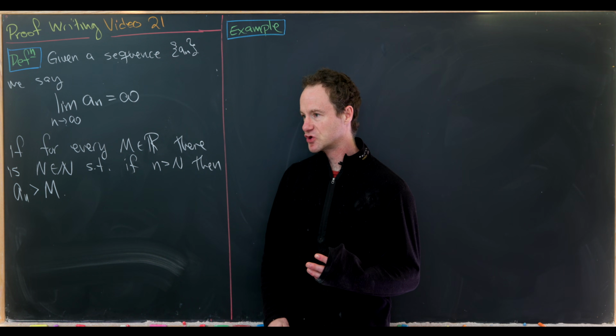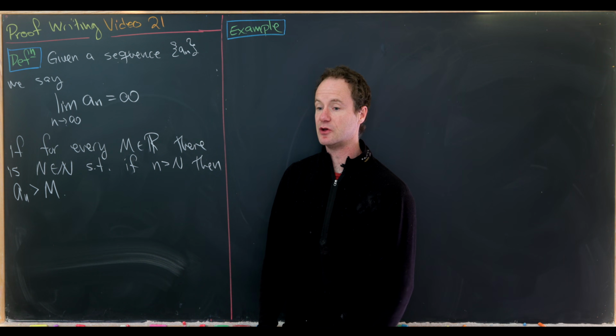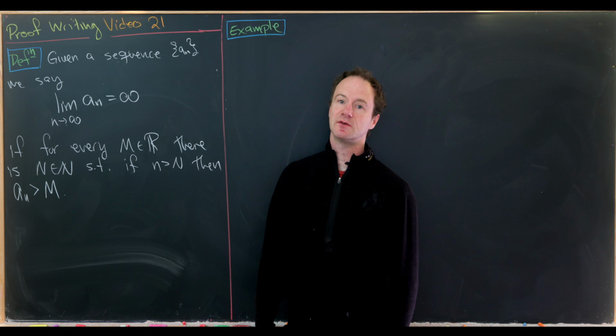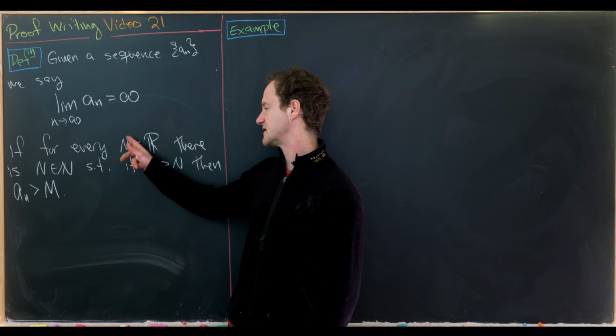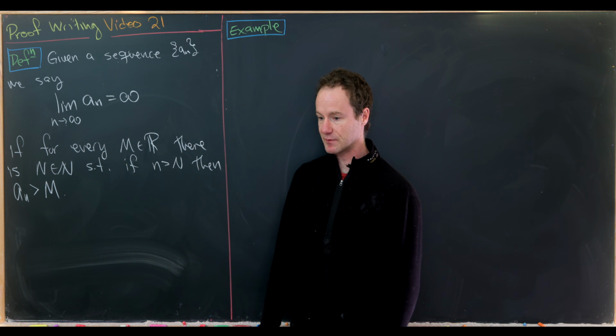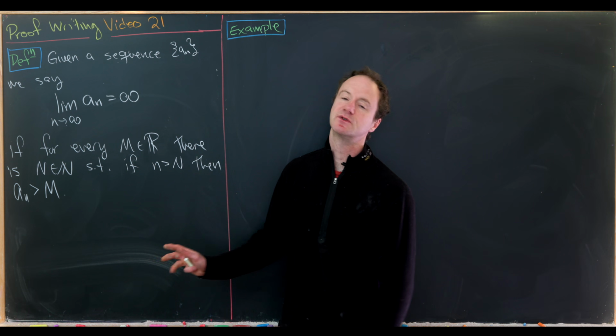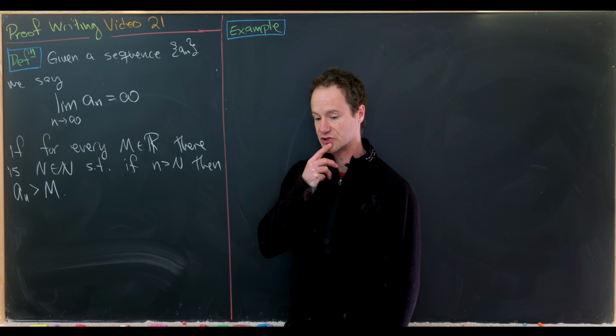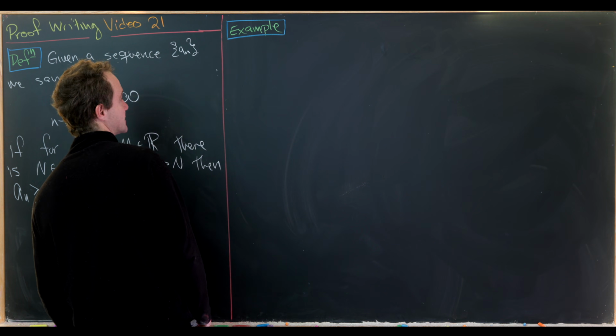So instead of trying to get the terms of the sequence close to some limiting value, we want to drive the terms of the sequence as large as we can. So you think about this capital M as a very large number, and we can always achieve a tail of this sequence, which is always over that large number. Okay, so let's look at a couple of examples.